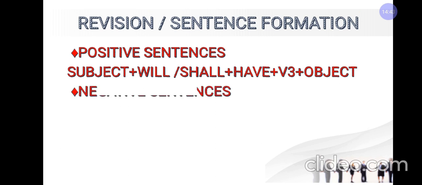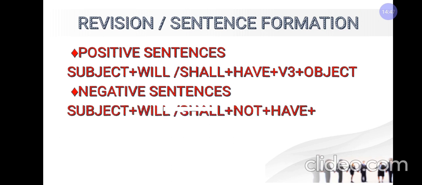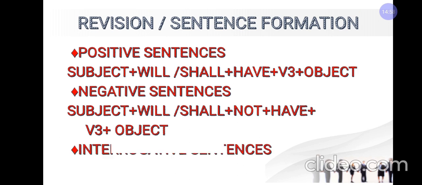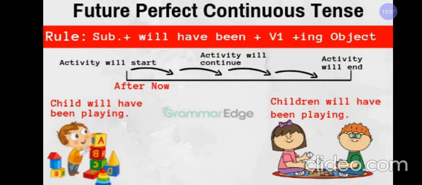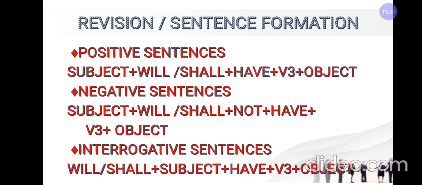In negative sentences, we use subject plus will have/shall have plus not plus third form of the verb with object. In interrogative sentences, we use will/shall with subject plus have plus third form of the verb with object. Now I think this tense, future perfect tense, is clear to all of you.